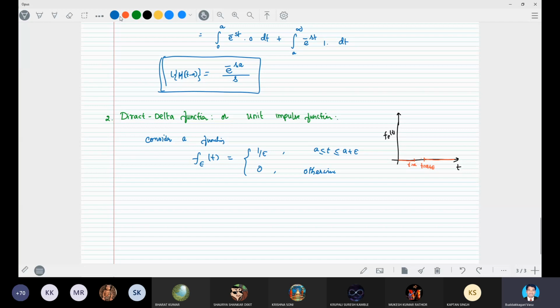In that very short time, it has a very large amount of quantity, say released or found. That is 1 by epsilon.